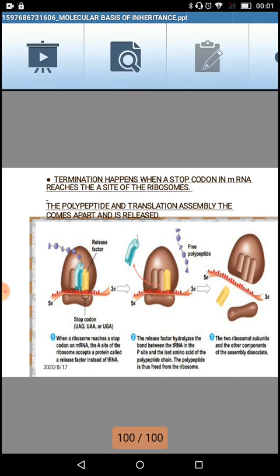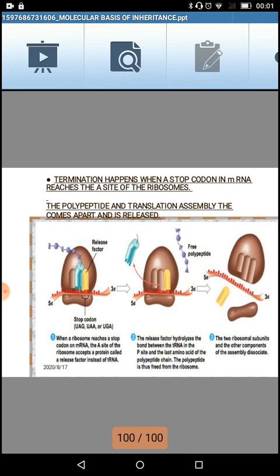Now its work is over, it will go and again get activated to come back and bring one more amino acid. Now on the P site you have one amino acid, and on the A site the new amino acid. Again the whole assembly shifts one more codon. So whatever amino acids are on the P site will shift to the E site, and the A site will shift to the P site. The A site will be free again, summoning the next amino acid based on the messenger RNA codons which are present.